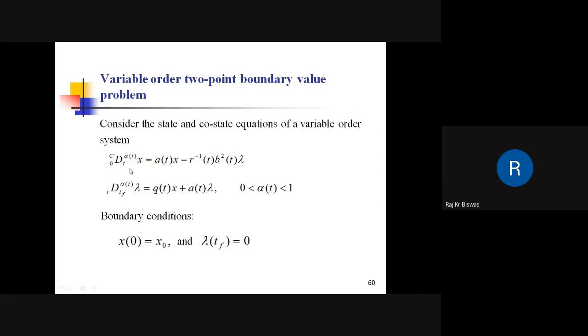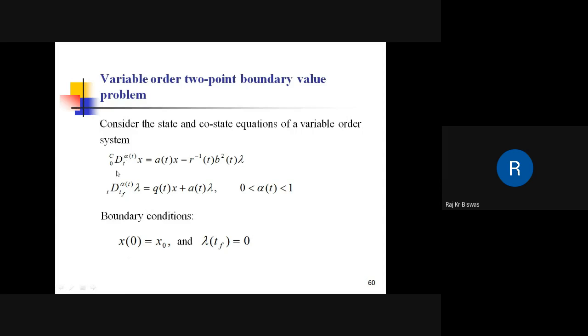This is the state equation, this is the co-state equation. The state equation is given by the left variable order Caputo derivative, and the co-state equation by the right variable order RL derivative. These are the state and co-state equations, and these are the boundary conditions.